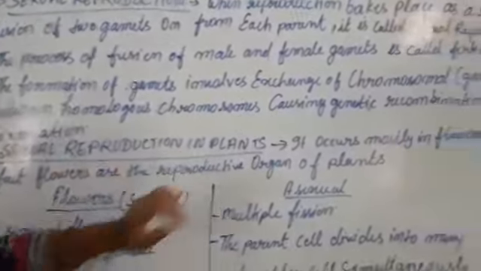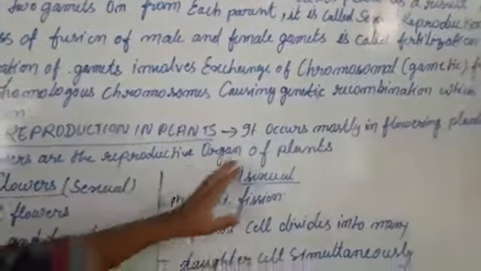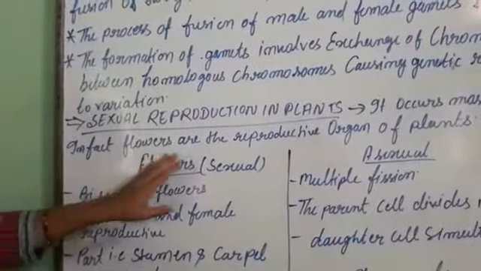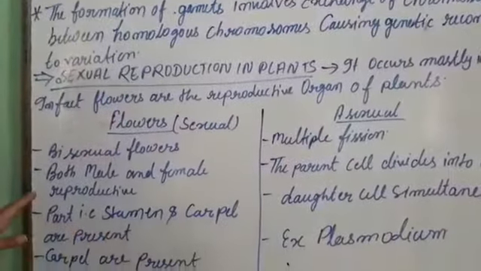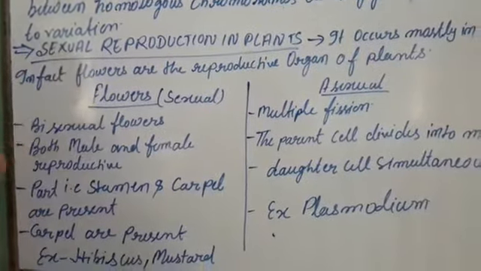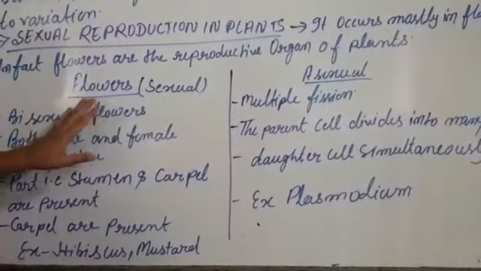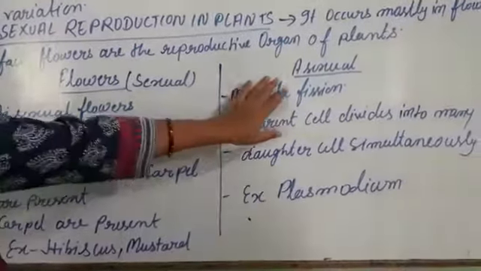Sexual reproduction in plants. Let's see the sexual reproduction. It occurs mostly in flowering plants. In fact, flowers are the reproductive organ of plants. Without flowers, it can't happen. Let's see the sexual reproduction in flowers and asexual reproduction.